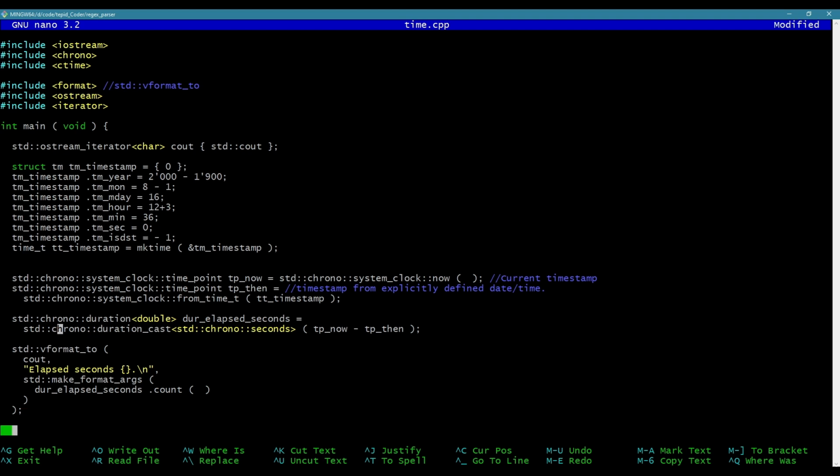I'm going to say tt now, it's a time_t type. It's going to equal, I'm going to say time, apparently, nullptr. This is going to give me the current time as a time_t, which is kind of like std::chrono::system_clock or steady_clock now, right? It's kind of like that, but for time_t.